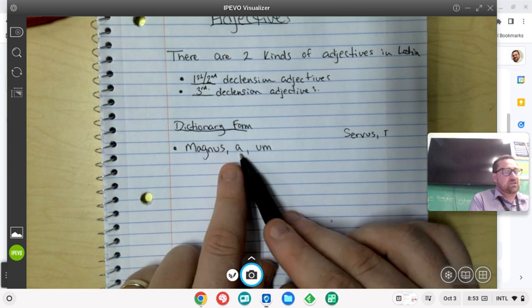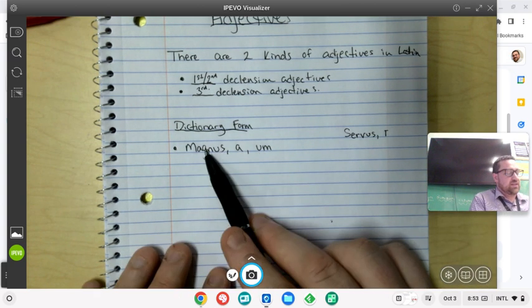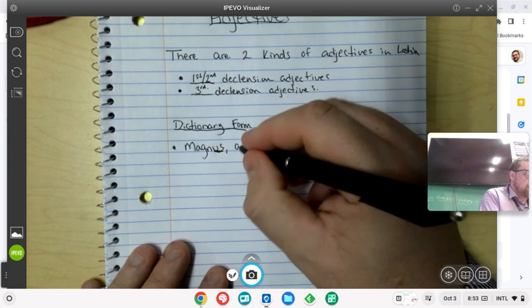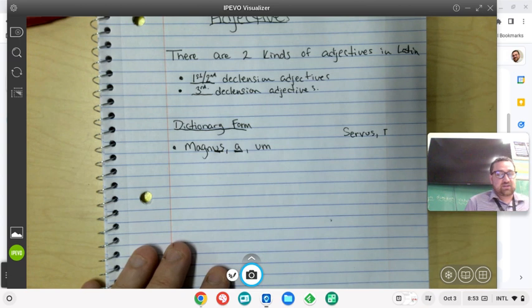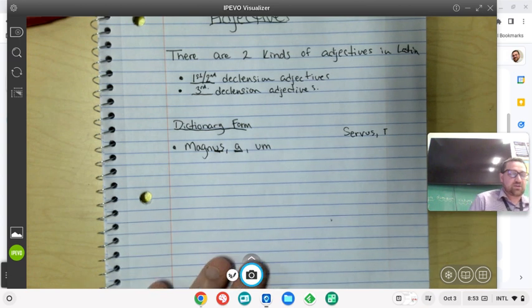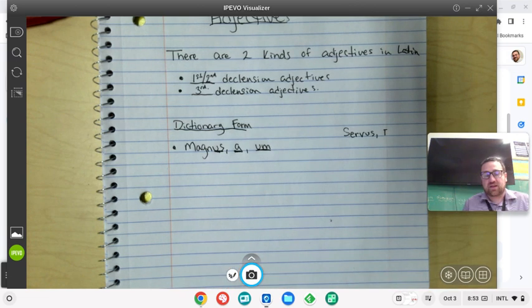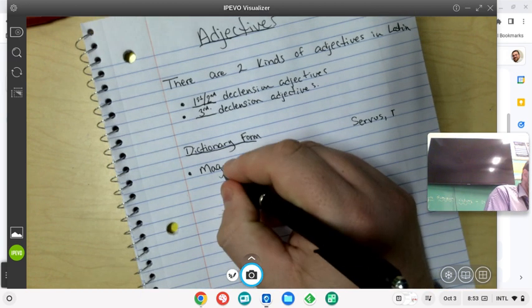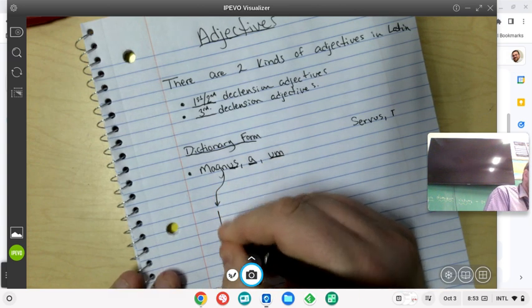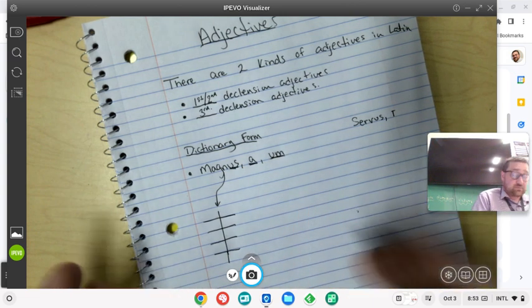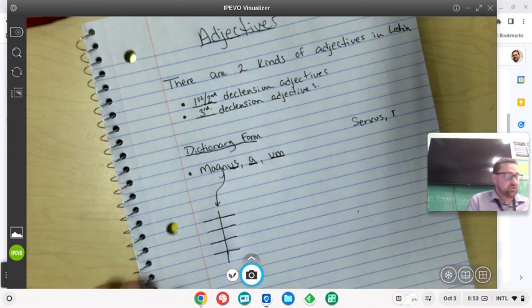We sometimes say magnus, -a, -um for short, but what this really means is magnus with a second declension masculine ending, magna with a first declension nominative singular ending, and magnum with a second declension neuter ending. And what that is short for is magnus means not just magnus, but magnus and all the endings that belong to the second declension neuter.